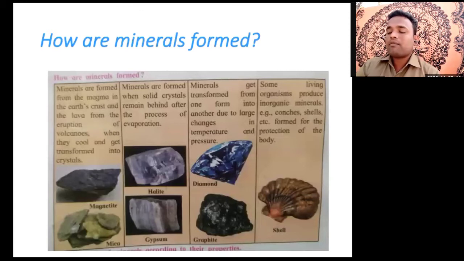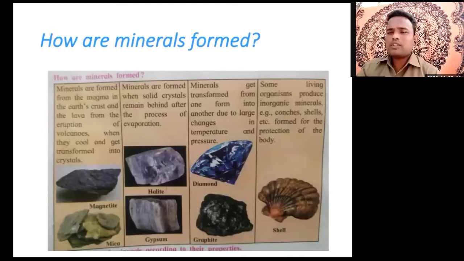Next, minerals get transformed from one form into another due to large changes in temperature and pressure. In the atmosphere there is an important constituent, the temperature. Temperature affects substances, whether they are in a solid, liquid or gaseous state. It always has an effect on things. Minerals get transformed from one form into another through changes in temperature and pressure. Pressure, that we know, is air pressure.